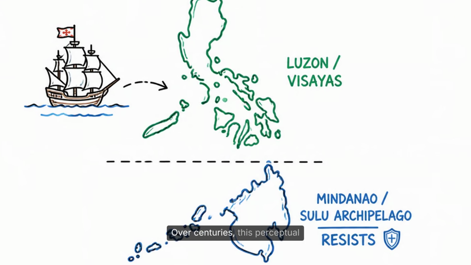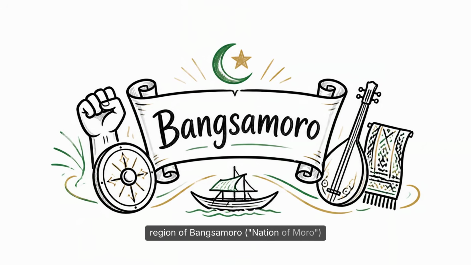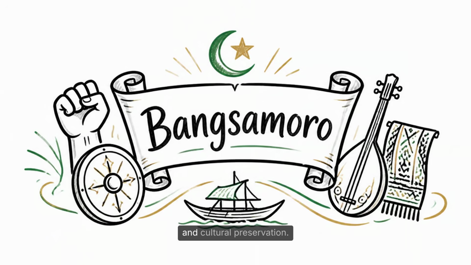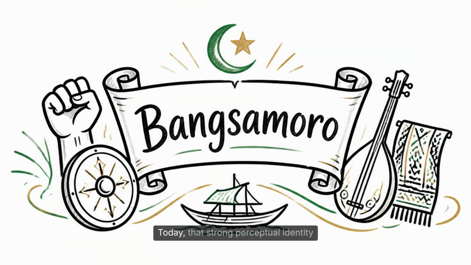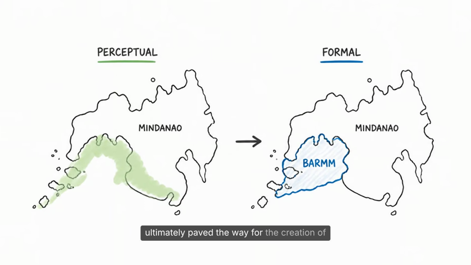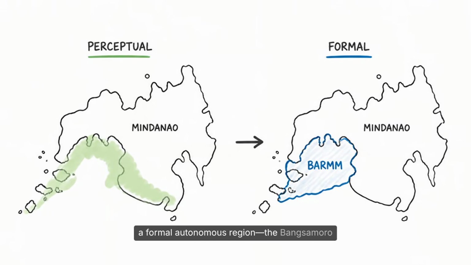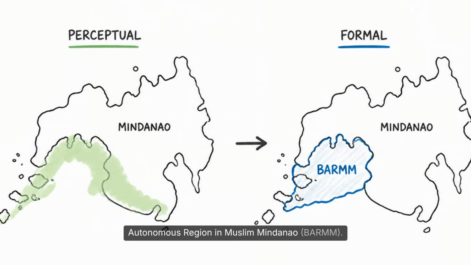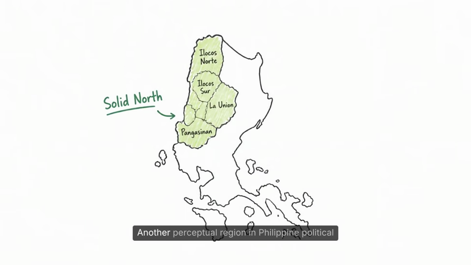Over centuries, this perceptual region of Bangsamoro, Nation of Moro, was built on a shared history of resistance and cultural preservation. Today, that strong perceptual identity ultimately paved the way for the creation of a formal autonomous region, the Bangsamoro Autonomous Region in Muslim Mindanao, BARMM.